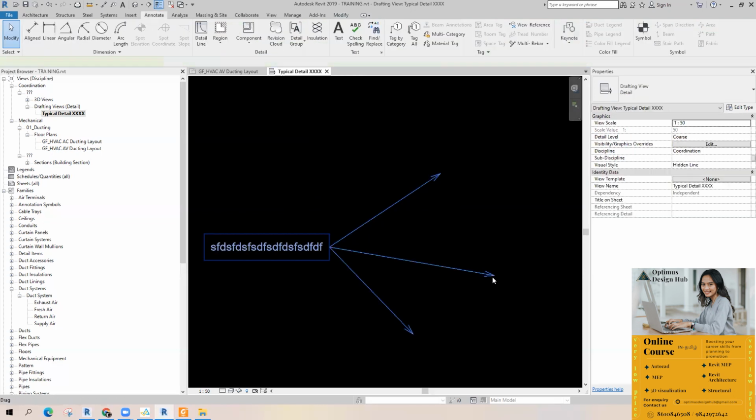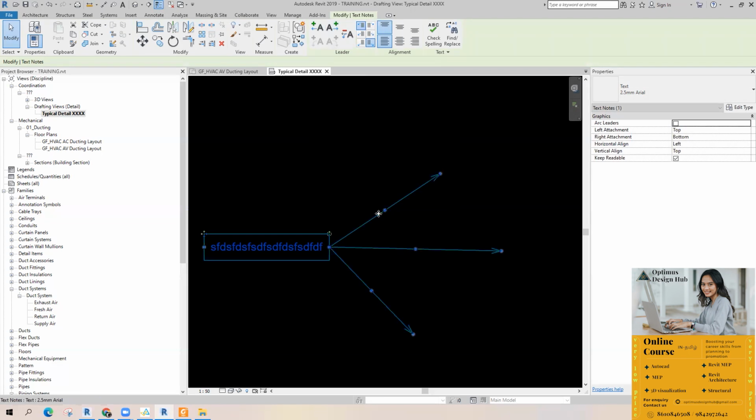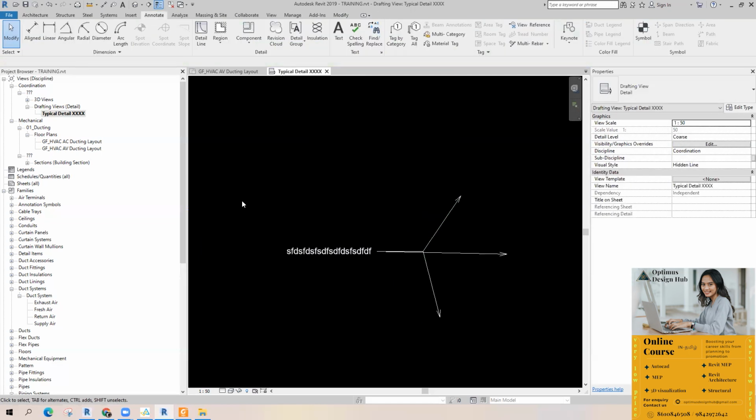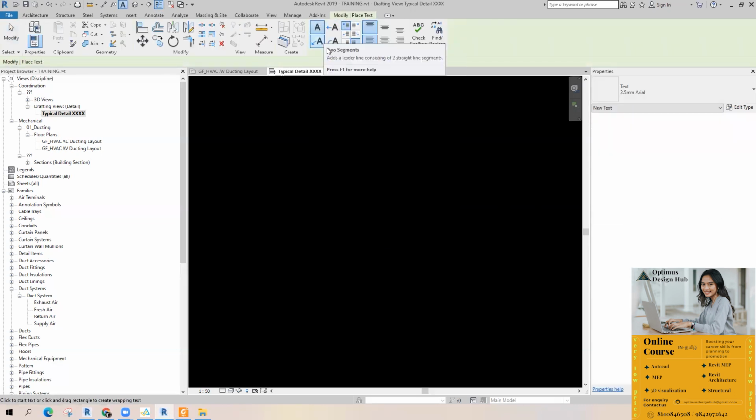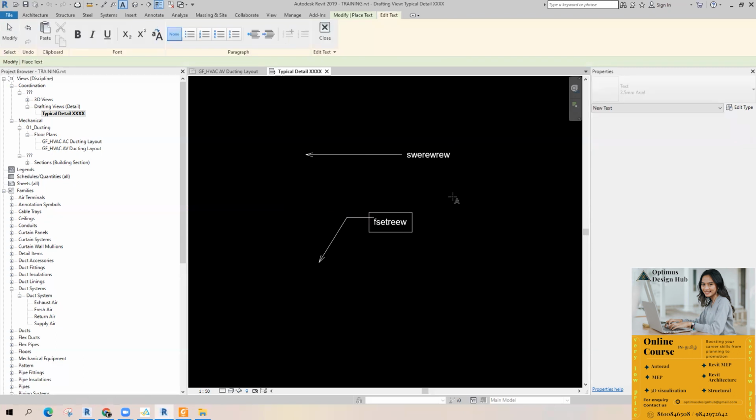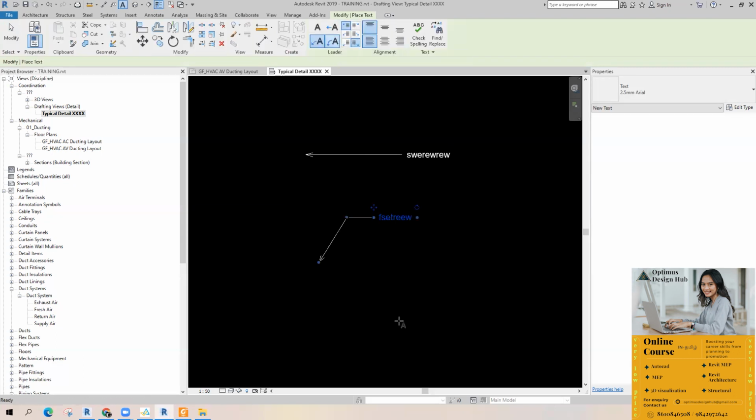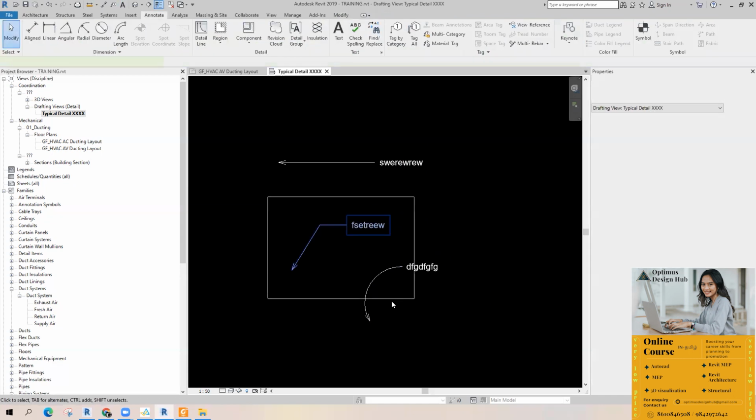Basically, it is a 2-point leader. You can change this like a 2-point leader system. Also, when I'm taking the text, there is an option from the beginning itself. You can create the leader type. We are using 1 segment, it will be like this. 2 segment, first segment, second segment. This is the curve type. Most probably we'll be using this leader.